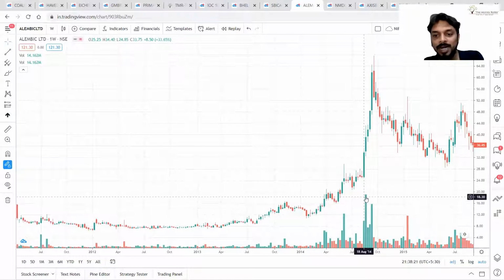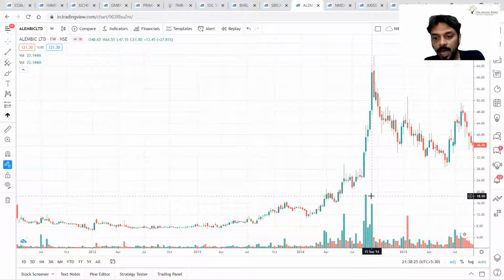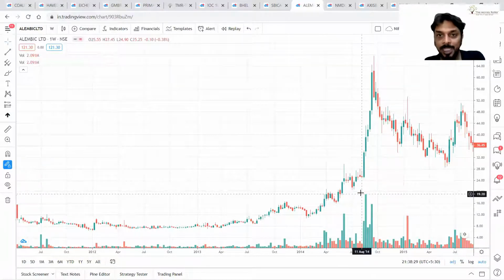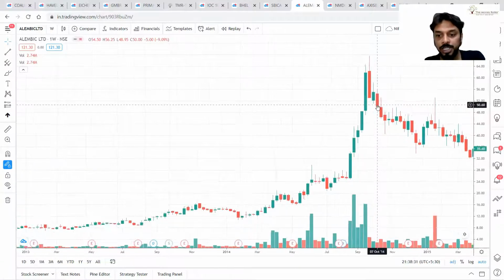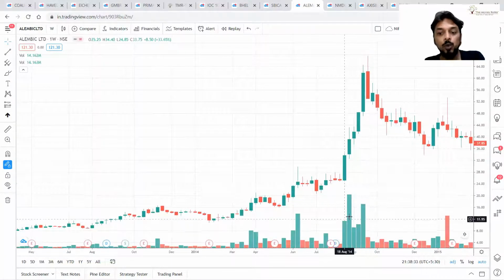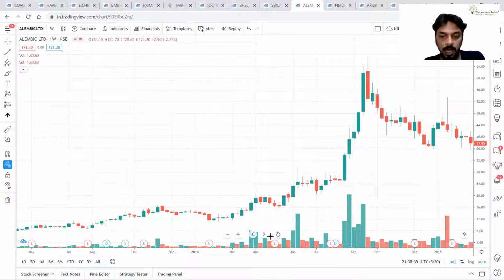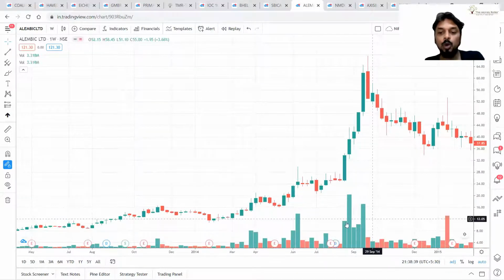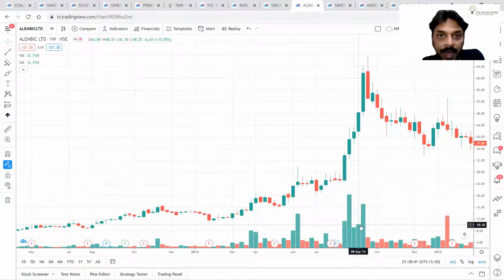Have a look at this volume activity. This is 28 million and this is 23 million. Getting my point? Exponential move, exponential change backed by huge volumes. Have a look at this volume trend. Suddenly exploded in this zone. Why?